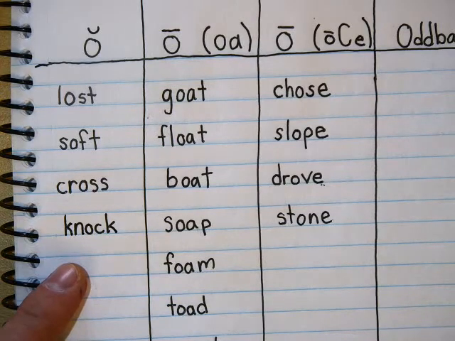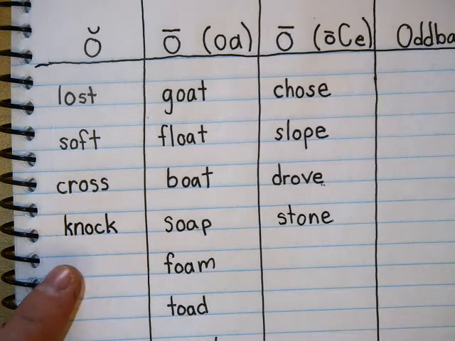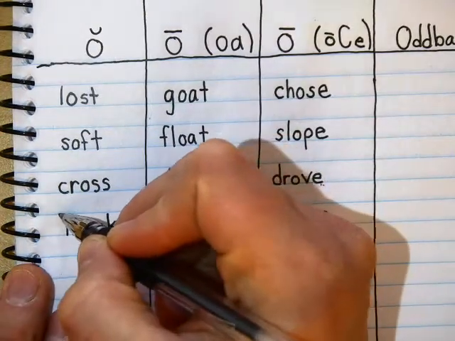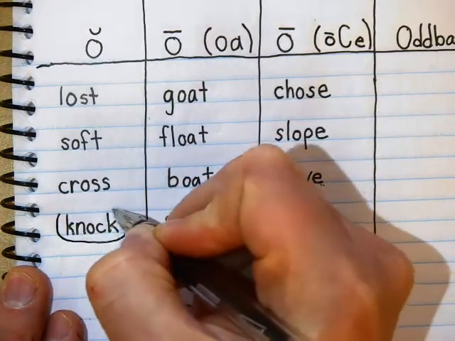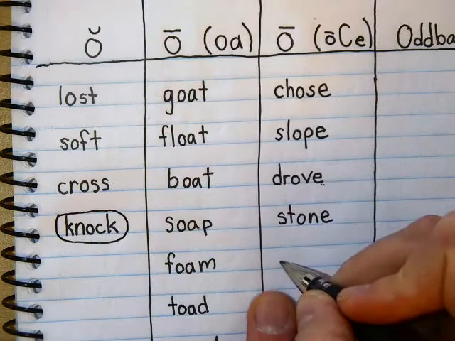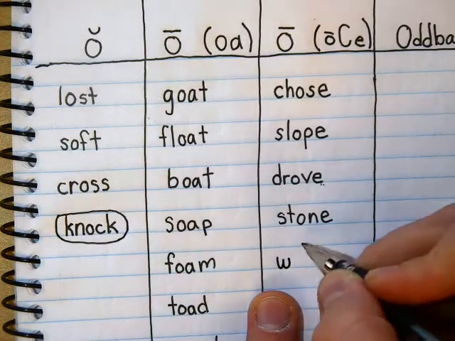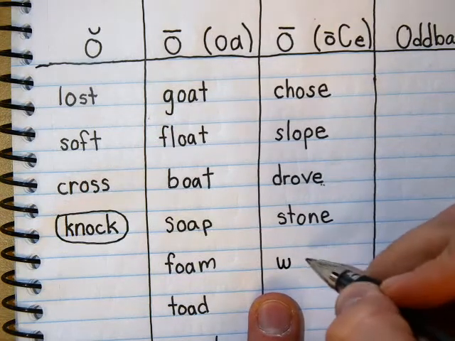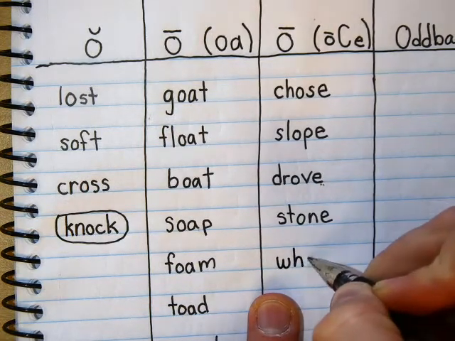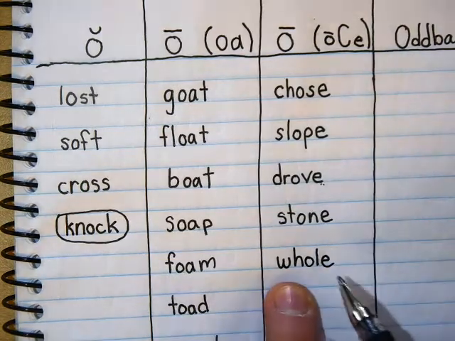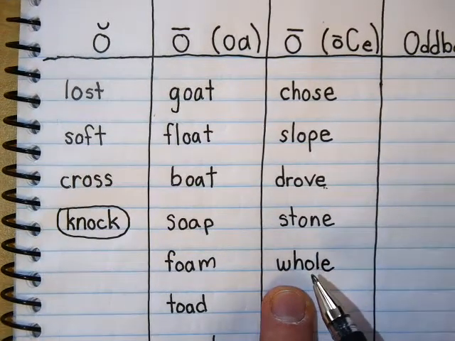Alright? Your next word that is a little bit tricky is the word whole. Like, I ate a whole piece of the pie. I ate a whole pie. And the reason, and I'm just going to put a circle around it so you know it's a tricky word, the word whole, because whole starts with a W. And we don't pronounce the W, we just say whole. So it's a silent W. And this whole means like the whole thing.